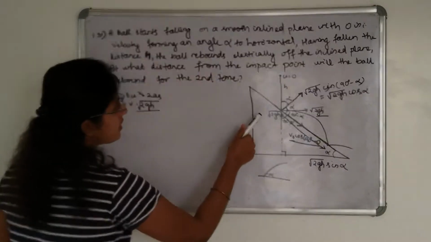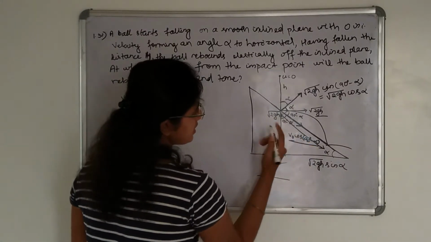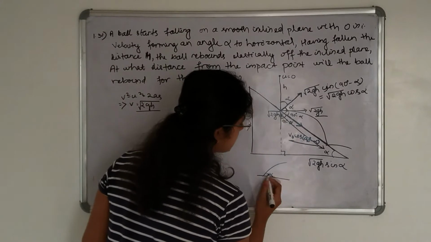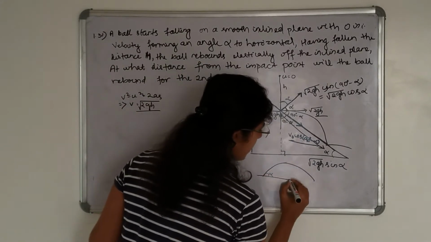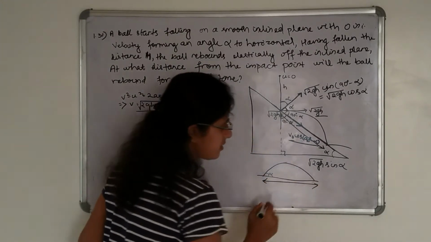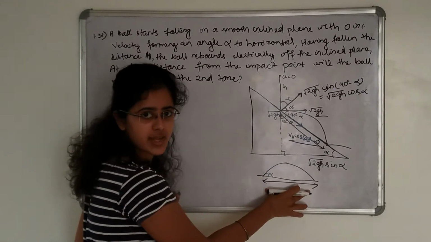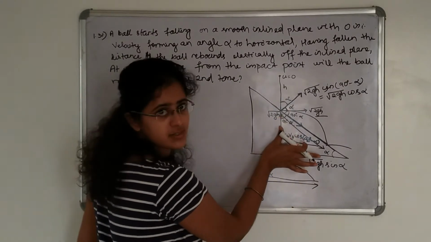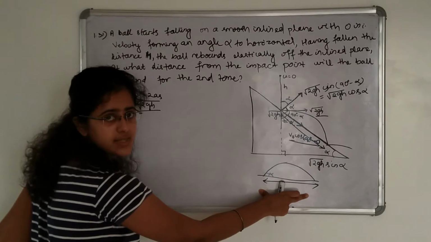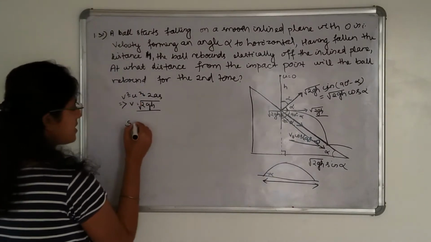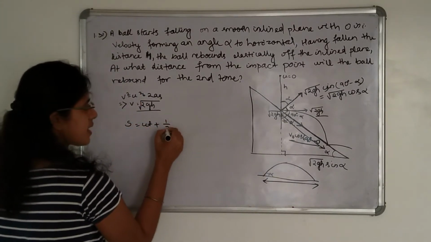Now we have to find this range. If we consider this as horizontal, then we have to find this length. What is it called? The range. So how do we calculate this range? S is equal to ut plus half at square.